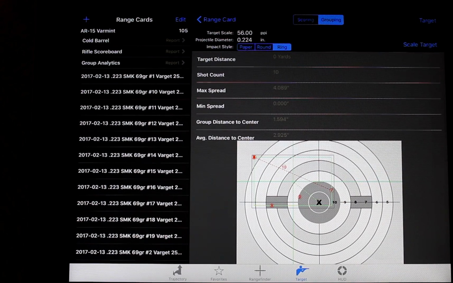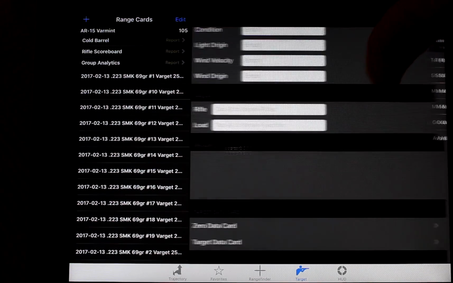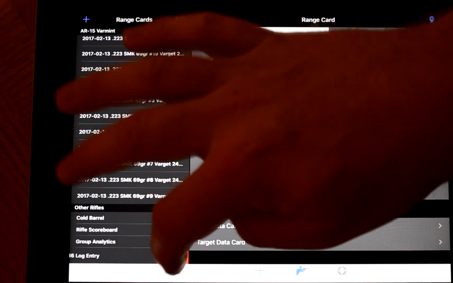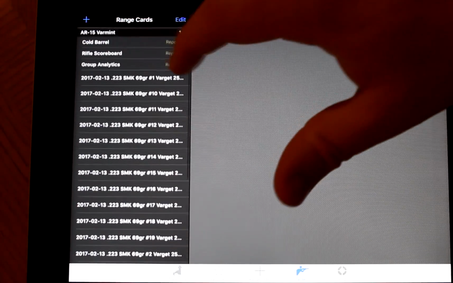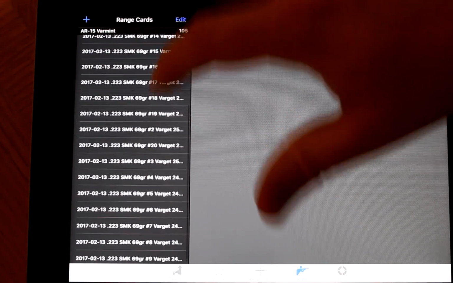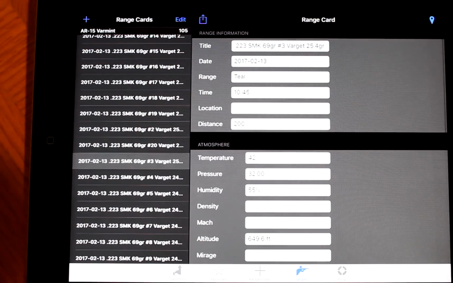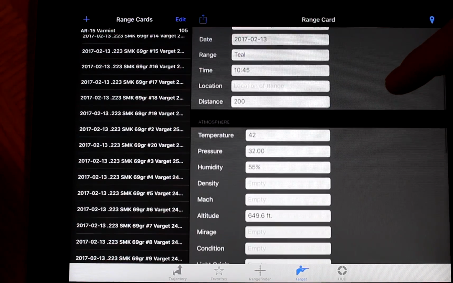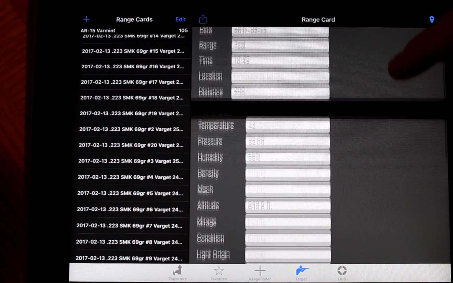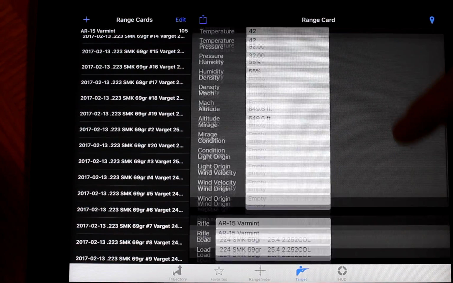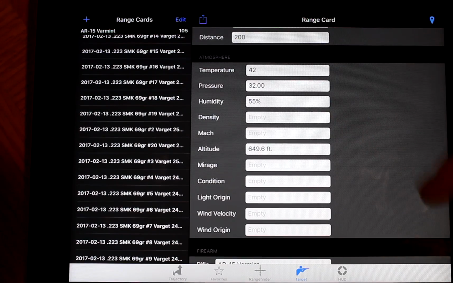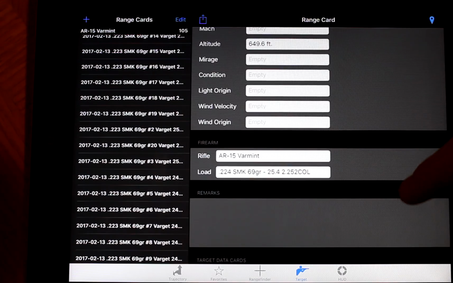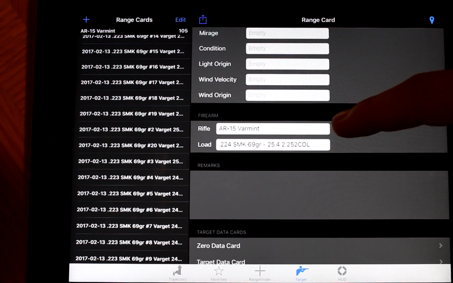Now let's go look at a completed one. Let's see, I want to get rid of that. Alright, let's look at this one. Alright, so this is one that I shot a few days ago. I populated all the information. I'm not doing a really good job on the atmosphere stuff, but whatever. I put in there what I knew. There's my load. There's my rifle.